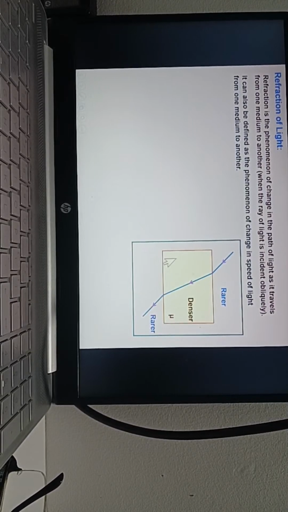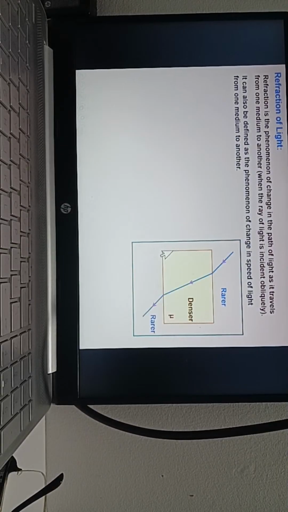Light going from rarer to denser. Rarer means air or vacuum. Denser means maybe glass, water, or whatever, which is greater than 1. Refractive index of the vacuum is 1. Air is 1. Denser one, if you take glass, 1.5. So, what is refraction? Change in path of light when it travels from one medium to another medium. So, you can see the animation once again.